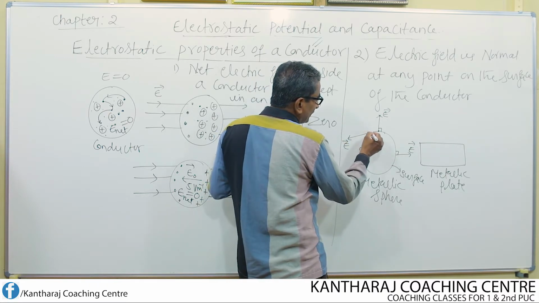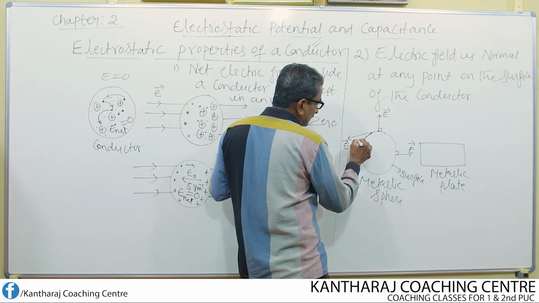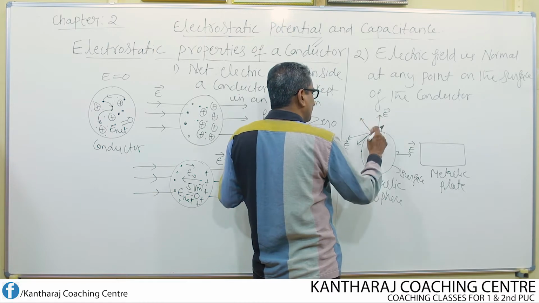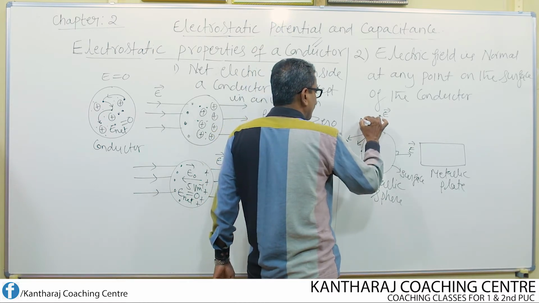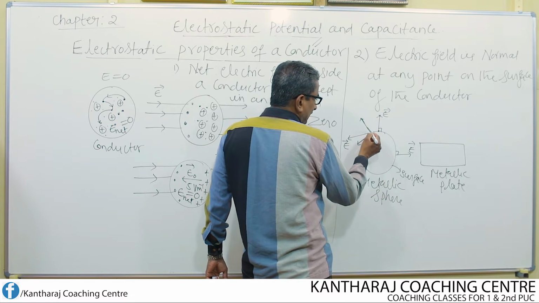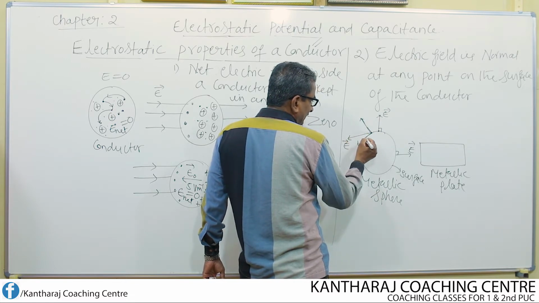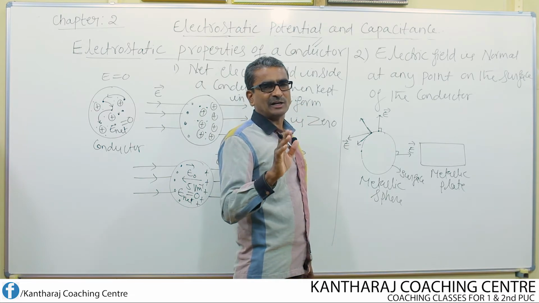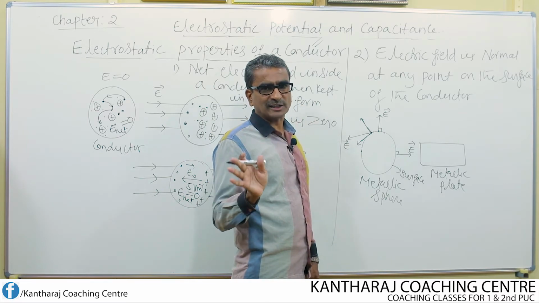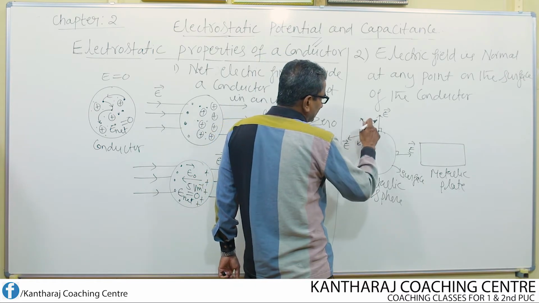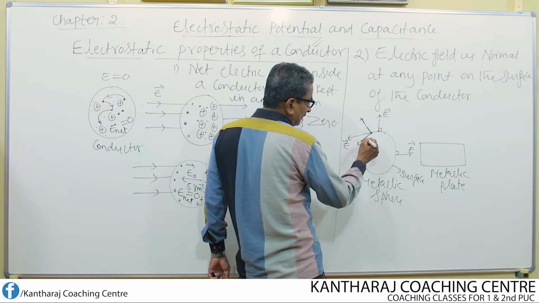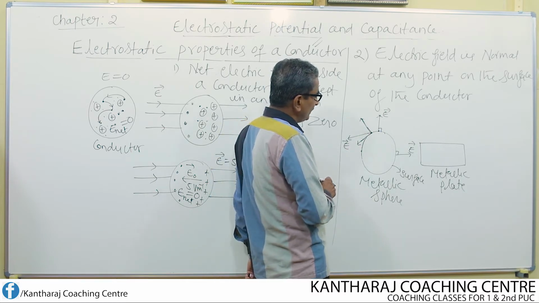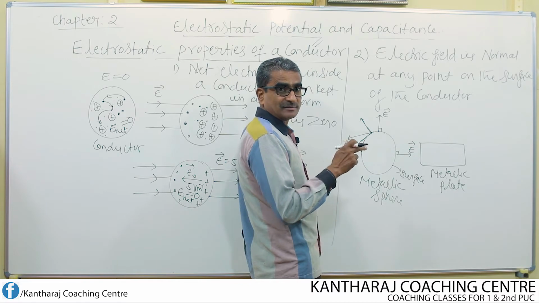One component, look here, is tangential to the surface, and another component is perpendicular. If the electric field is inclined like this, it can be resolved into two rectangular components according to vector concepts. These two components are mutually perpendicular to each other.